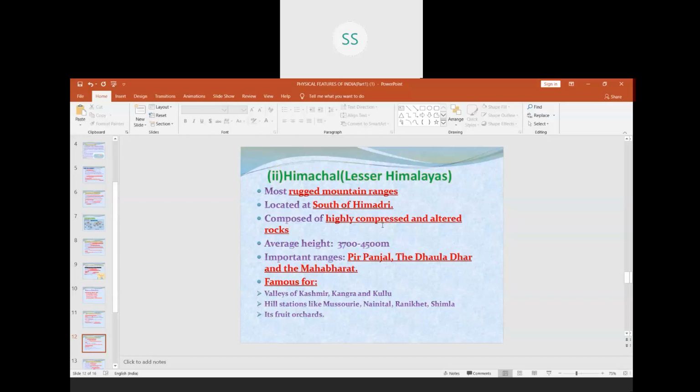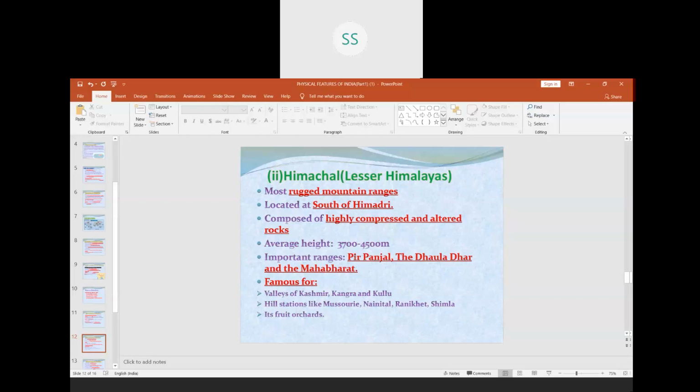That is the sediments, they are bound properly. Like for example, if you put the bricks, we have to put the cement to bind them. So same way they are very much highly compressed. Compressed means pressed under the Himadri range. Then we have average height 3,700 to 4,500 meters. Most of these hills here are of this height.